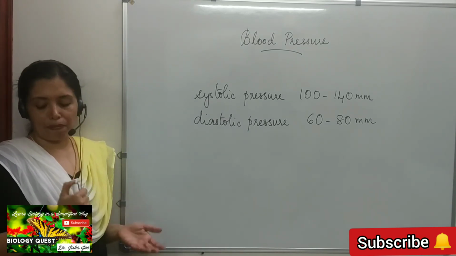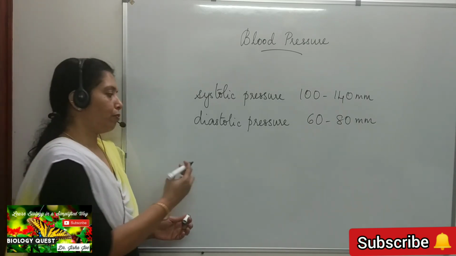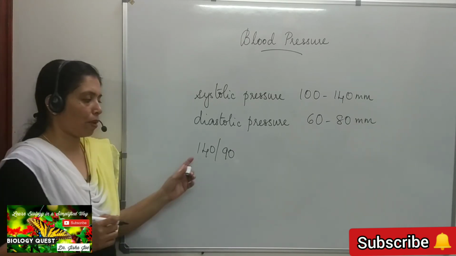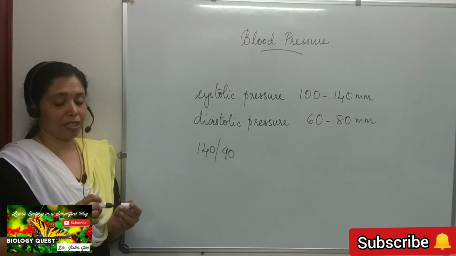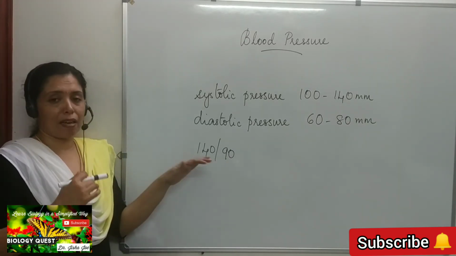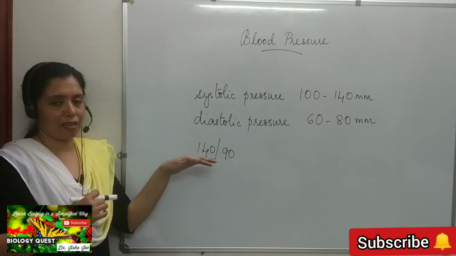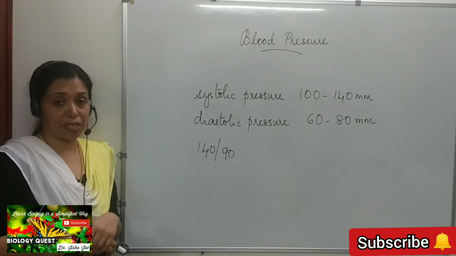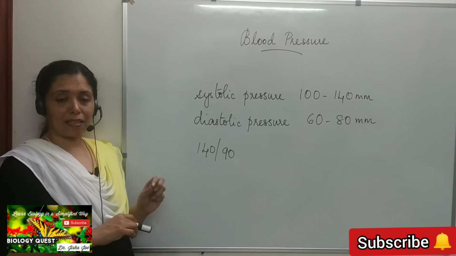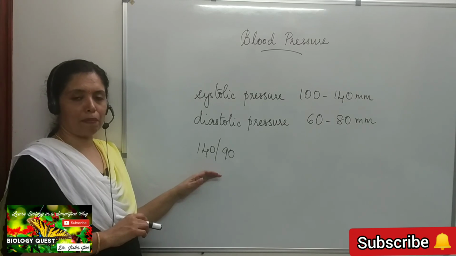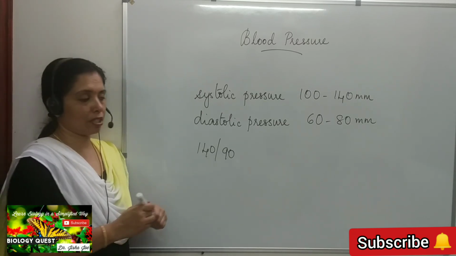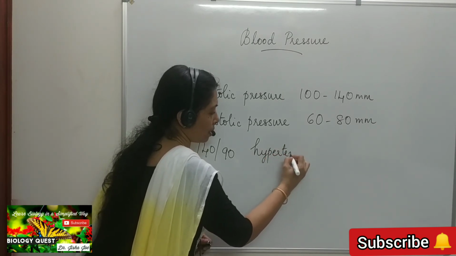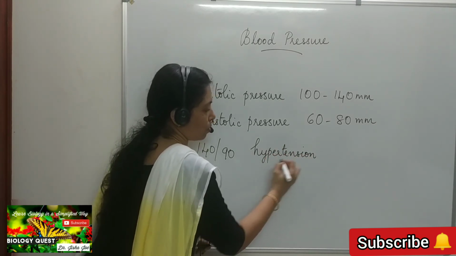A rise in blood pressure above 140/90, that is a systolic pressure of 140 and a diastolic pressure of 90, will result in a condition called hypertension. So a rise in blood pressure above the normal pressure will result in a condition called hypertension.